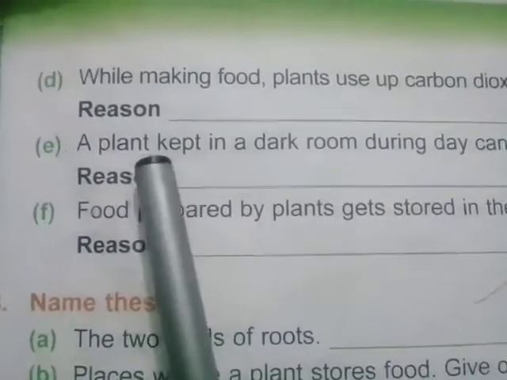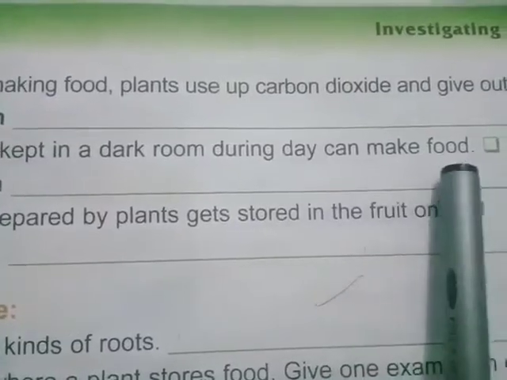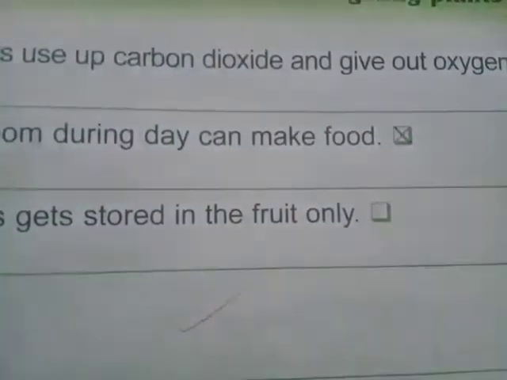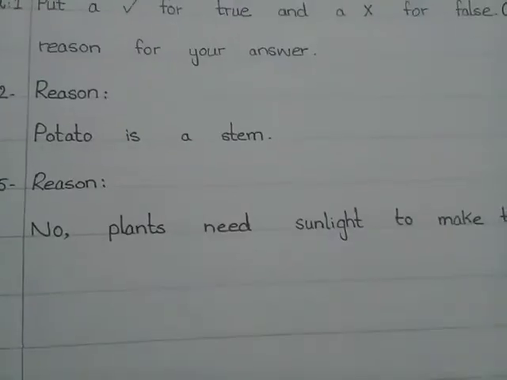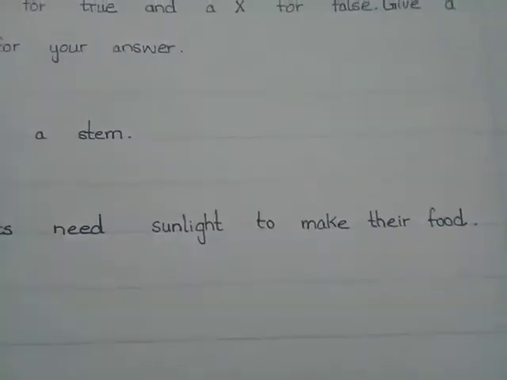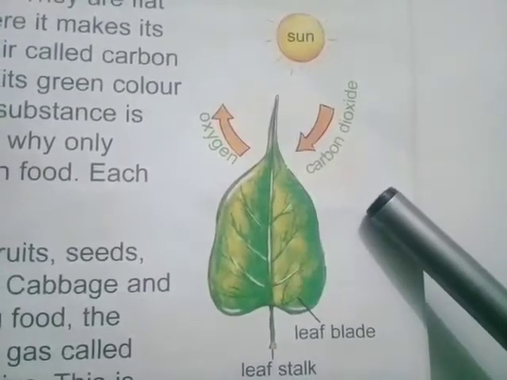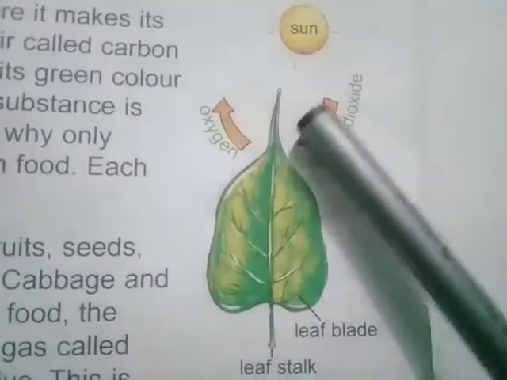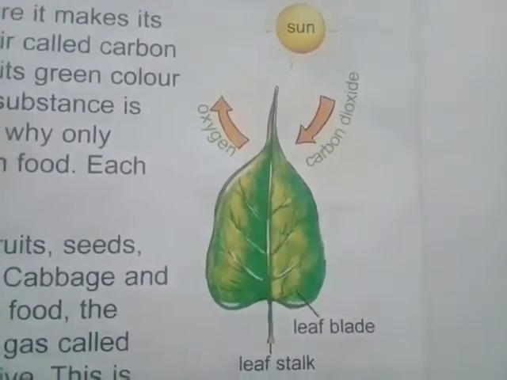The fifth statement is a plant kept in a dark room during day can make food. This statement is wrong. Now we write the reason of statement number 5. The reason is no. Plants need sunlight to make their food. Plants need sunlight to prepare their food by the process of photosynthesis. If the sunlight is not available, plants do not prepare their food.